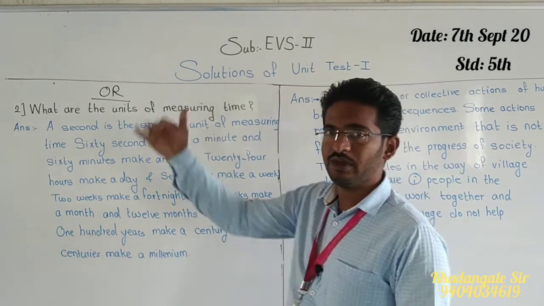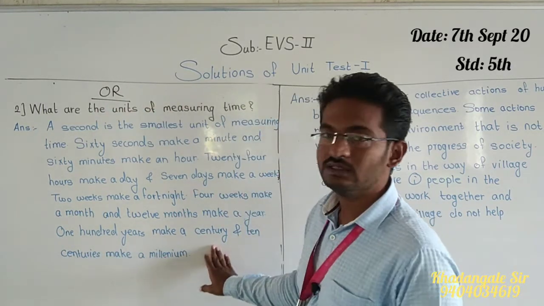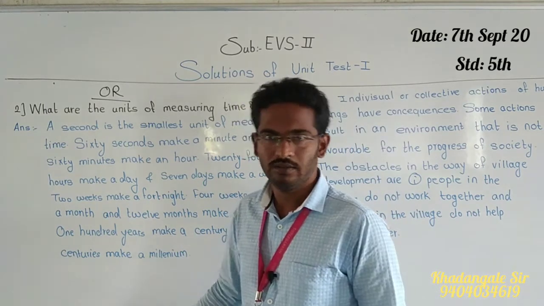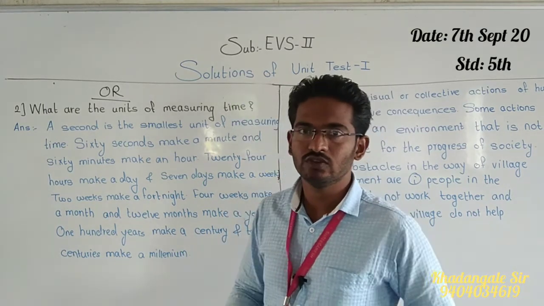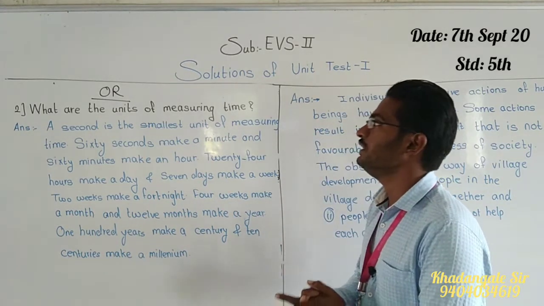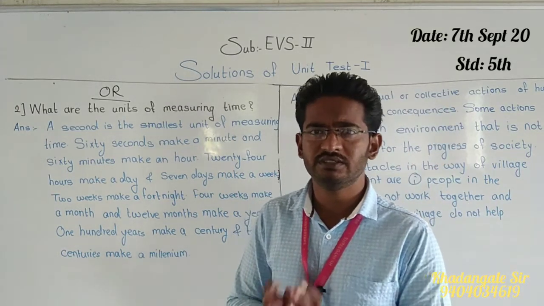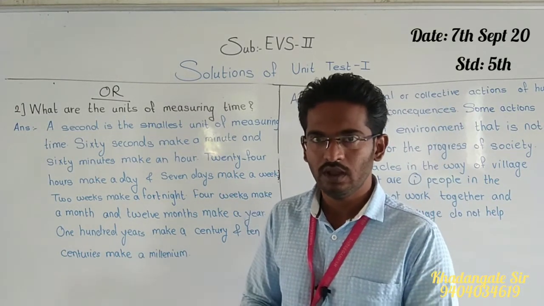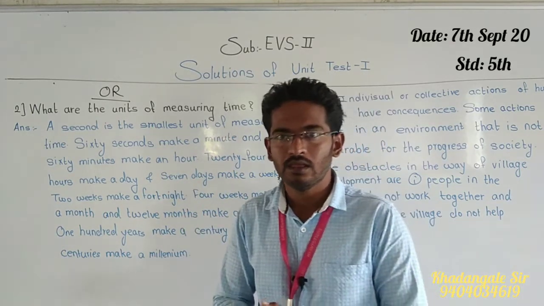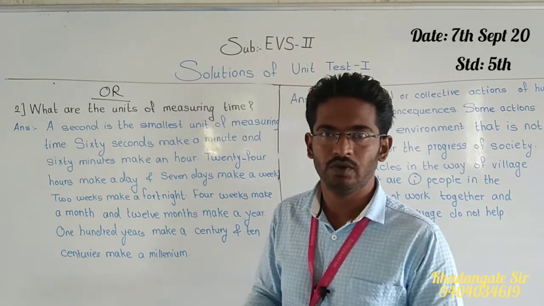See, step by step we are going ahead. And 100 years make a century. And 10 centuries make a millennium. Like this, units are there for measuring time. It's very simple. Step by step we have to go ahead. One step depends on another. Okay? If you learn this by heart, you will make mistakes. If you understand it, then you will not make mistakes.